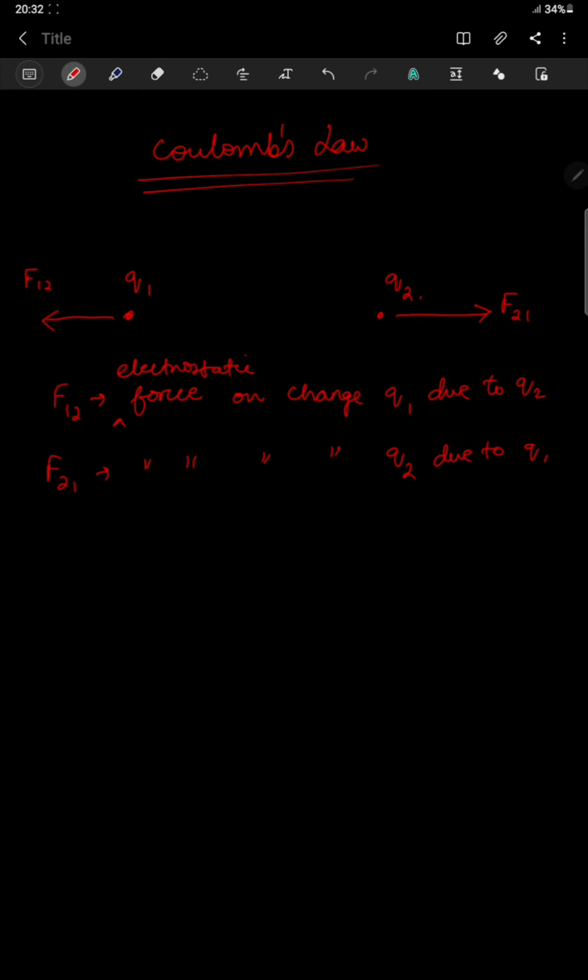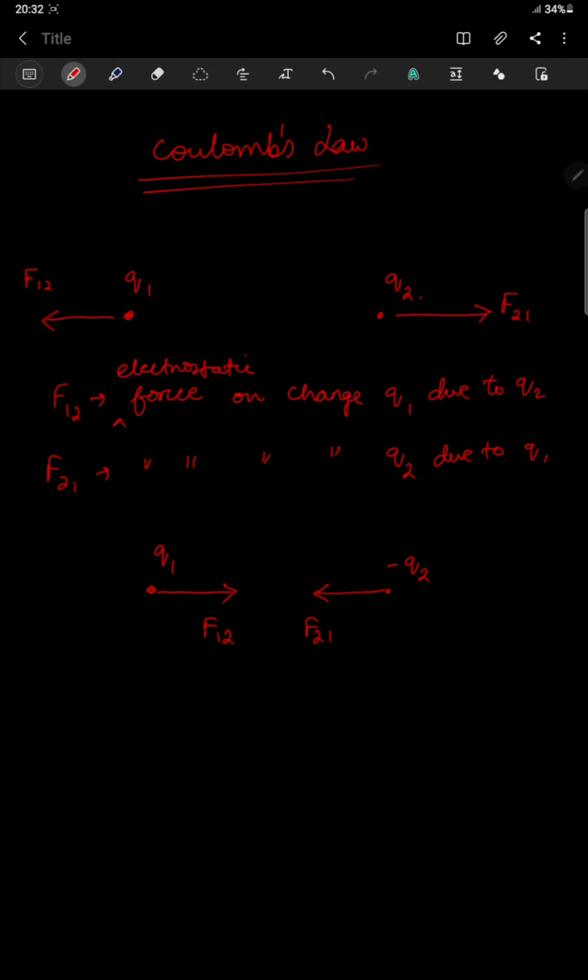Okay, now instead of plus Q1 and minus Q2, I'll have minus Q2. I will find there will be attraction among themselves. So this will be F12 here, F21 here. Okay. So what I observed from this, what observations I found?